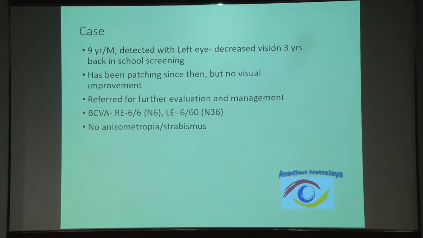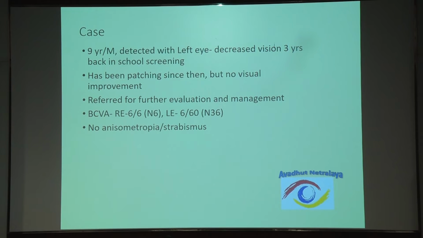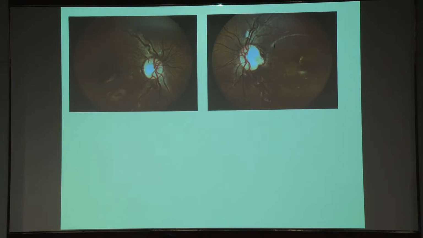The second patient is a 9-year-old male who presented with decreased vision in the left eye since 3 years, and apparently there was no other cause of decreased vision. He was started on patching. There was no anisometropia, no strabismus, but the vision in the left eye was 6/60. So probably it was not amblyopia, there was something else we were dealing with.